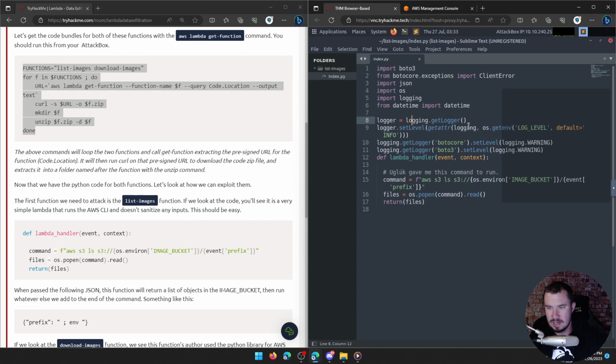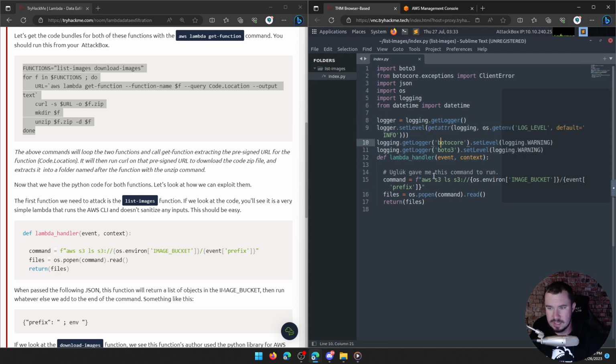So here we're just setting the logging level, I suppose, and we're passing it os.environ.get log level, default info. So we're setting the log level to info, it would appear. And then we're doing getLogger botocore, warning, define lambda_handler, event, context. So this is just setting some logging information from what I can see.